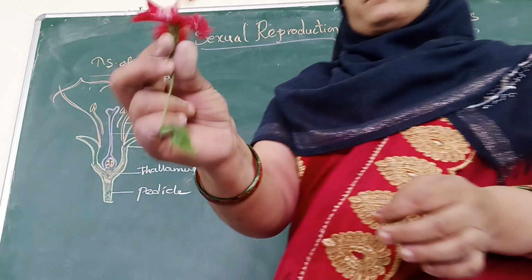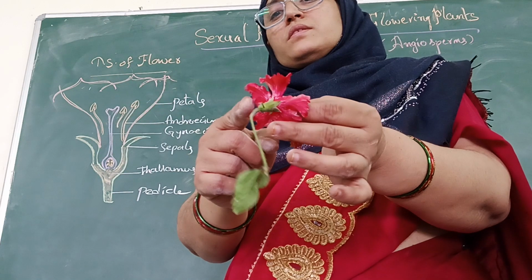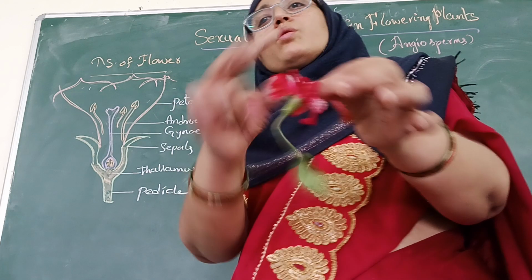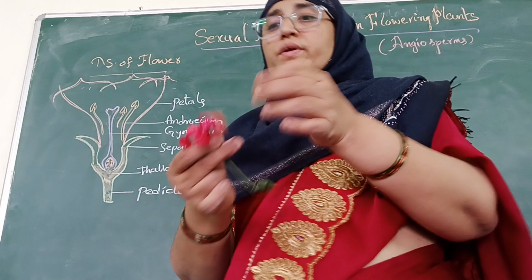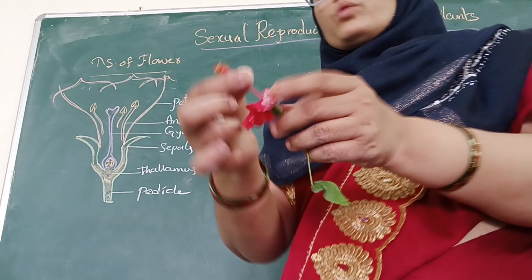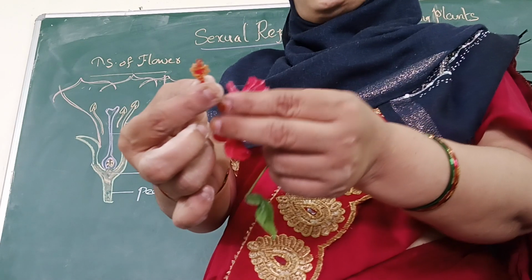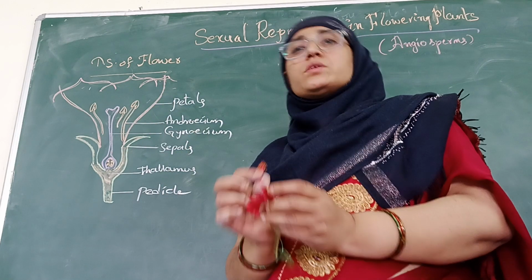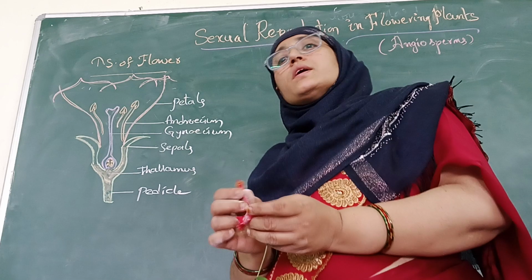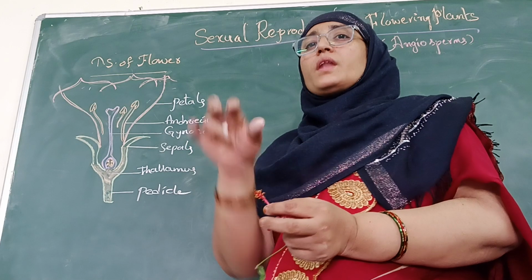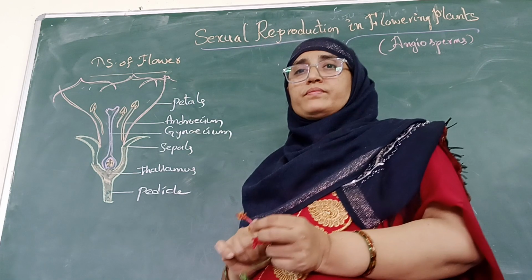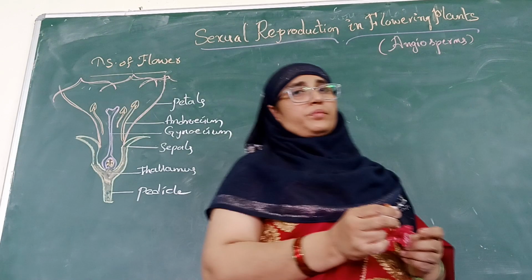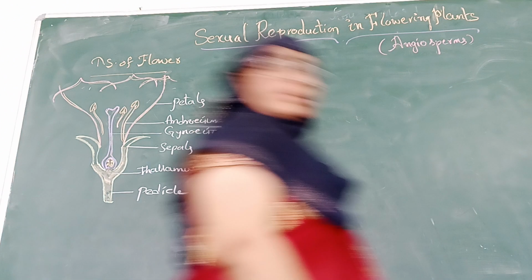Of these different parts of a flower, here there are sepals and petals, and there is the thalamus and the stalk. All these are the non-essential parts of a flower, whereas the innermost two whorls, the gynoecium and androecium, are considered the very important, essential parts of a flower. Why? Because they take part in sexual reproduction. Okay, that's about the flower.